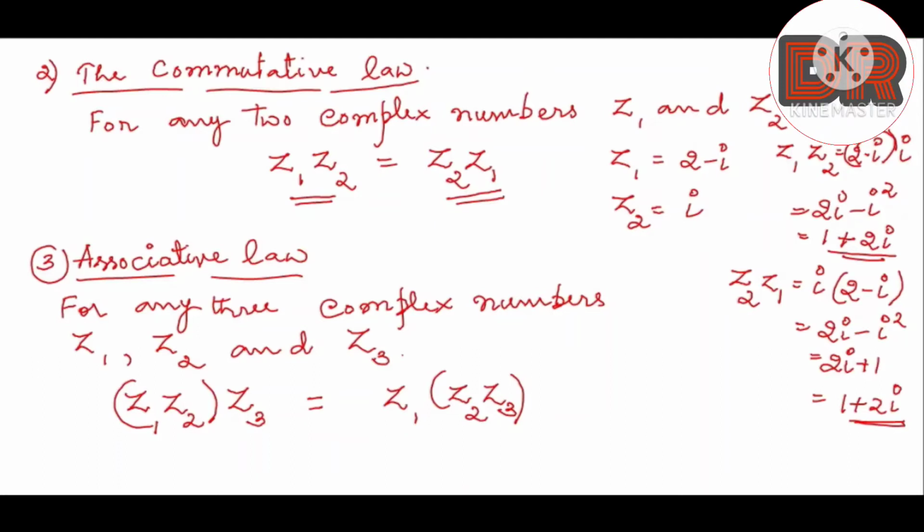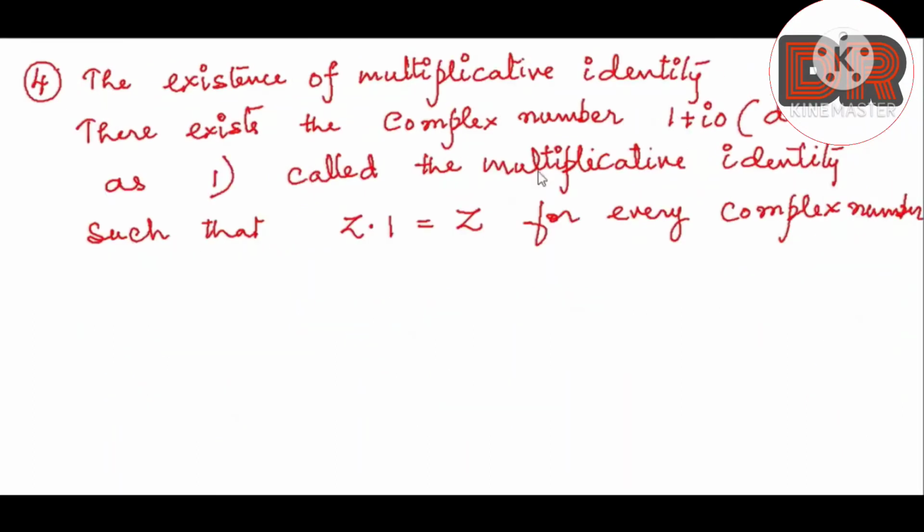Next law is the existence of multiplicative identity. So let us see what that is. Similar property we have seen in complex number addition also. There we had seen that there exists an additive identity, which is represented by 0, and when you add that additive identity to a complex number, you will get the same complex number.